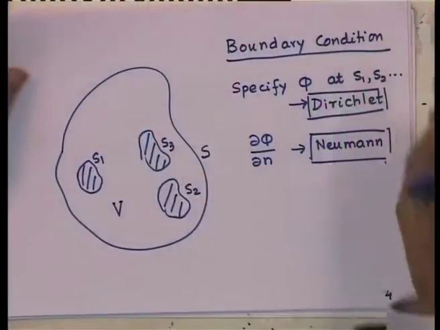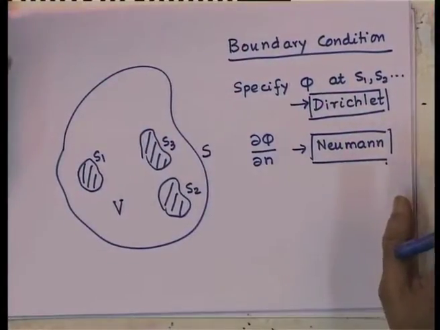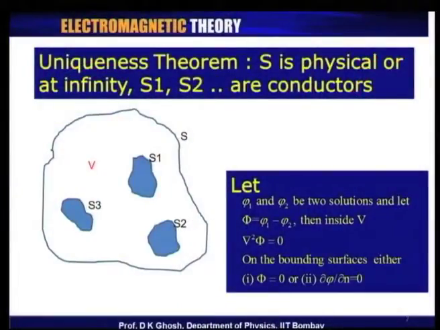Now, I must point out that the type of boundary conditions that we have must be of one type. I mean, you can't have on certain surfaces Dirichlet and on certain other surfaces Neumann boundary conditions, because such a problem would be known by some other name like Cauchy boundary condition, and one can show that the solutions then need not be unique. So, let us look at what it is. As the same picture is being shown on the screen, let us suppose that the statement that we have made is not true.